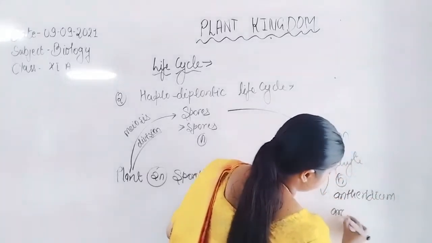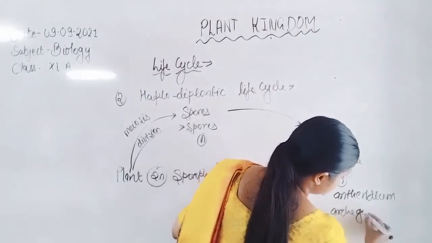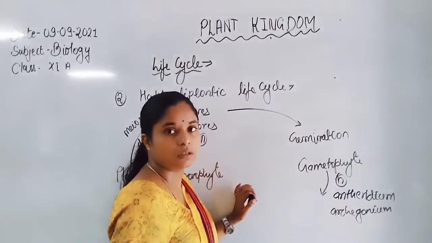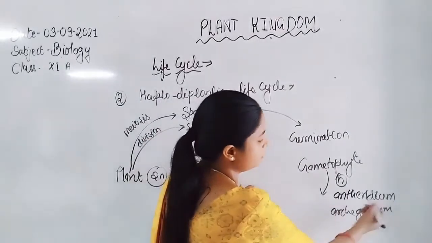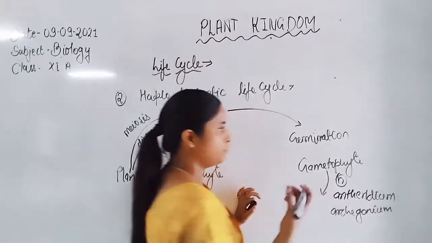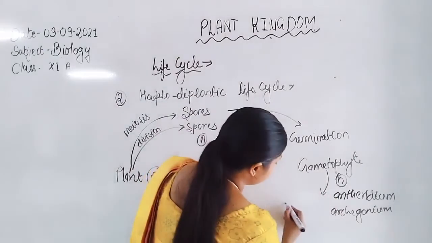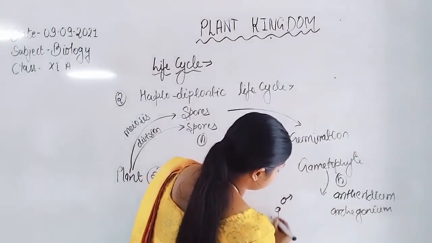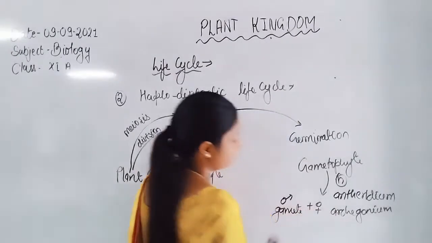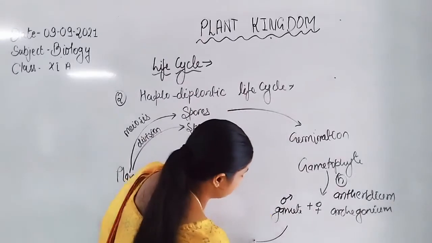Antheridium form the male gamete and Archegonium form the female gamete. Both male gamete and female gamete fuse to form the zygote.